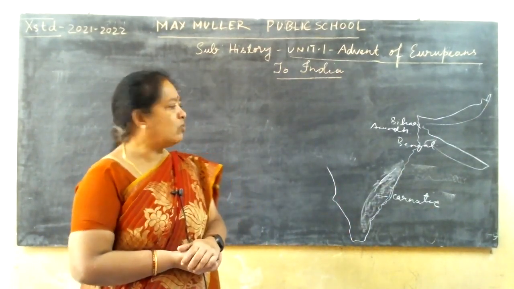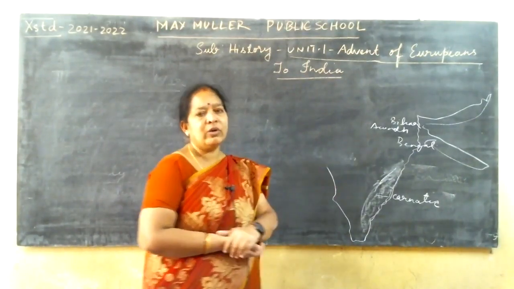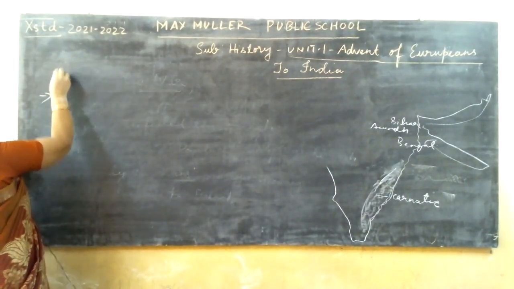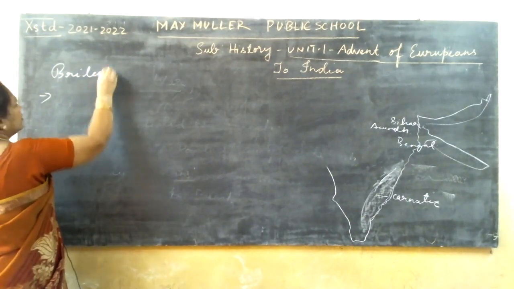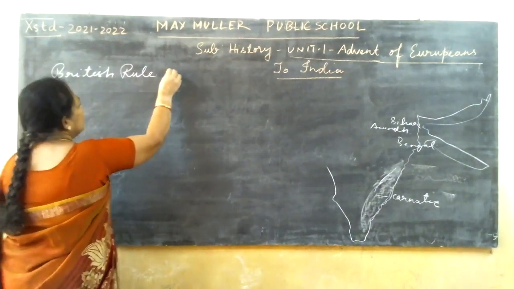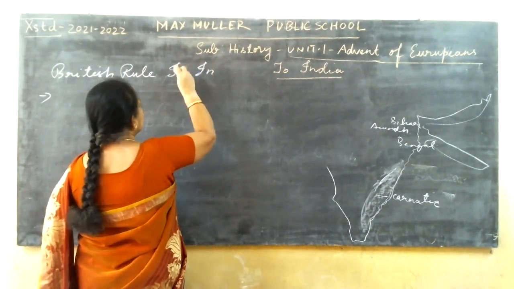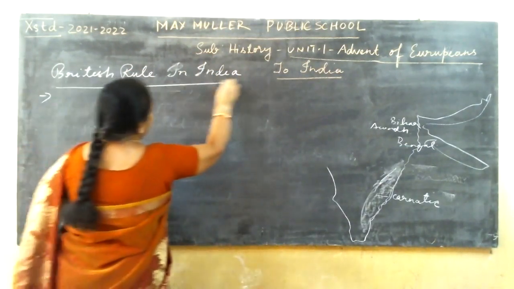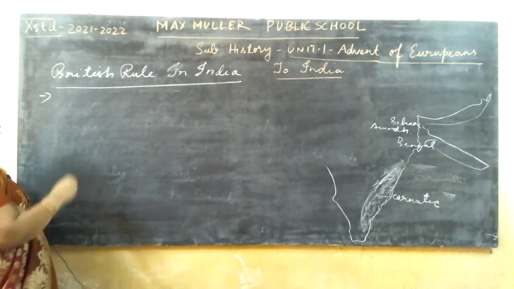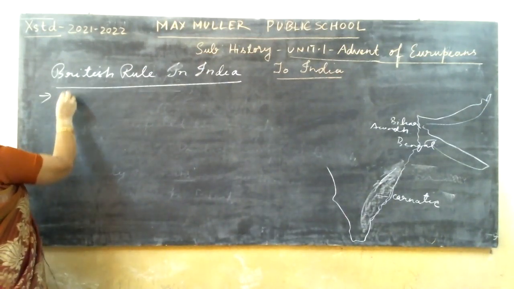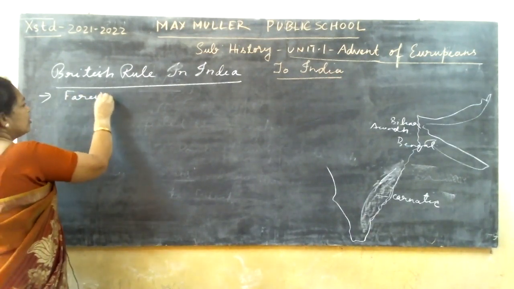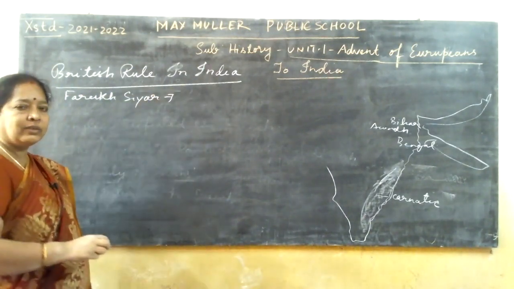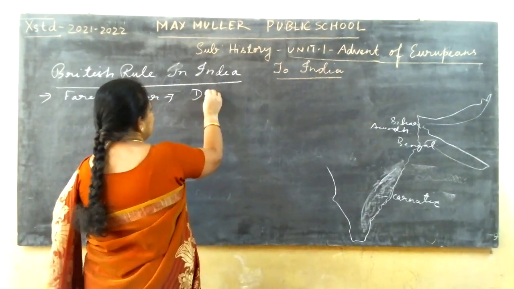And of course, what happened at that time? Farrukhsiyar, the Mughal Emperor at that time, gave dastaks.